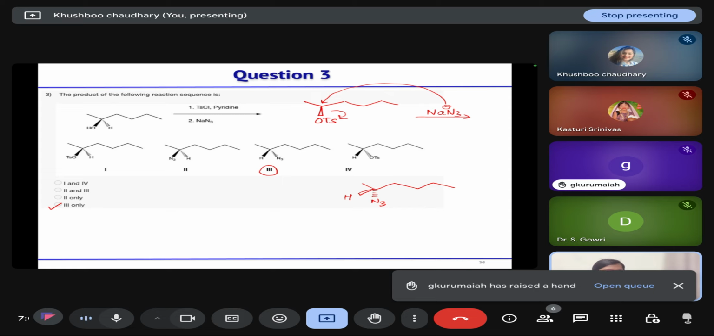How will you get the second option? I think both upward and downward attack is possible. No, when you have SN2, only one side attack is possible. If the carbocation were generated, both side attack would be possible. But this is an SN2 type reaction, so only one product is possible.